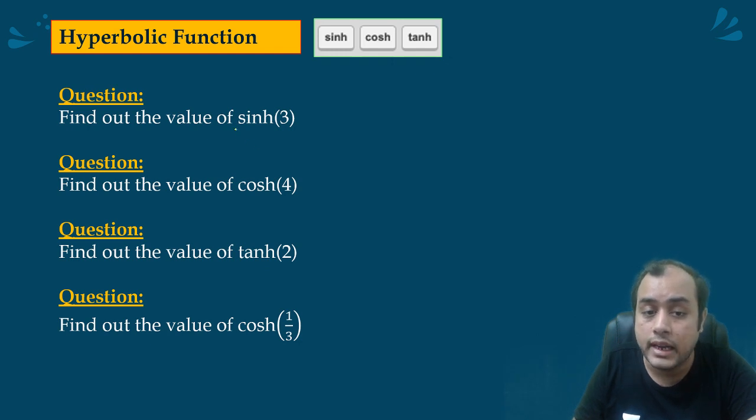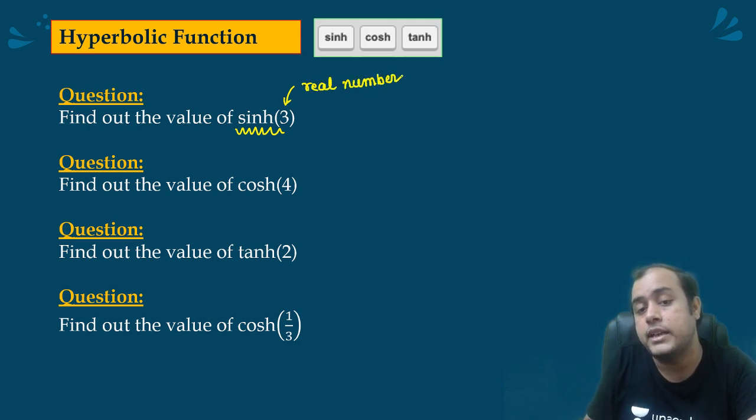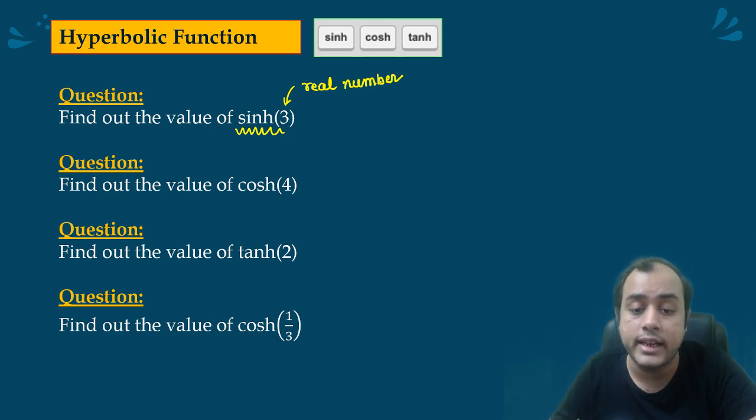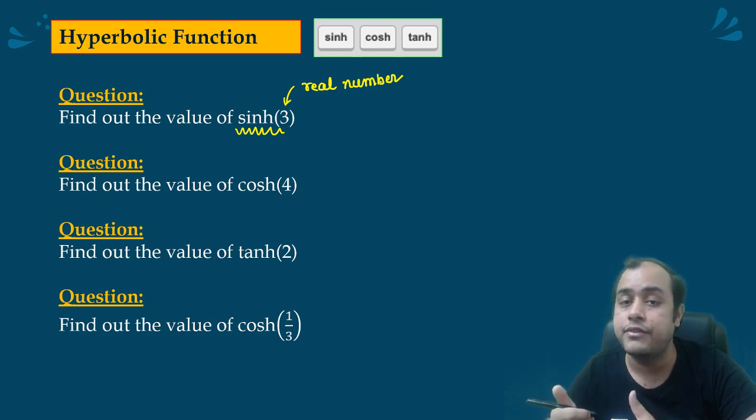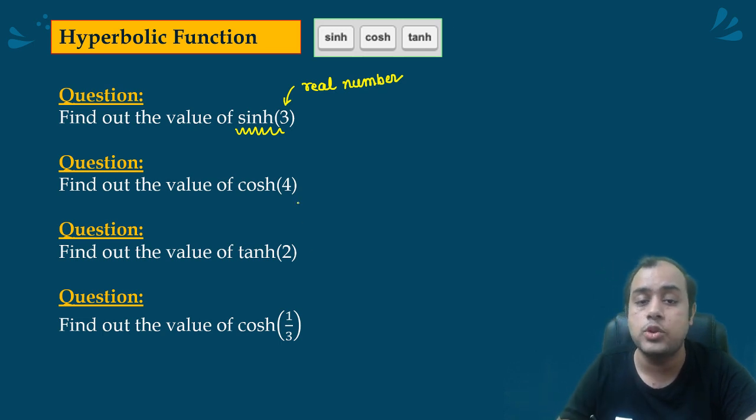Now hyperbolic also you can do, but remember guys, this argument must be a real number. By any calculator you cannot calculate the hyperbolic value of a complex number. In power system we do face this, where we face the hyperbolic of gamma, which is a propagation constant of a wave, but you can't calculate hyperbolic function of a complex number. Using calculator you have to substitute real number.